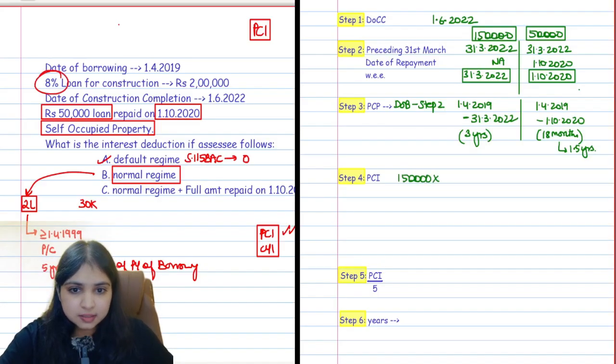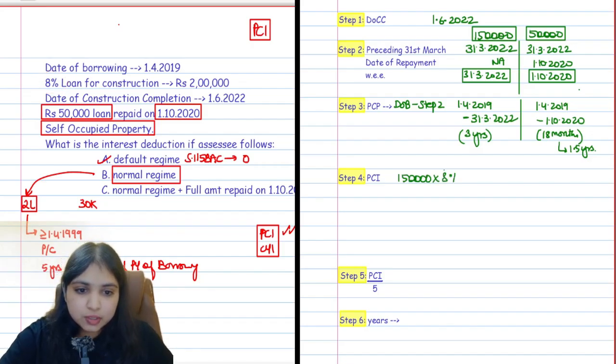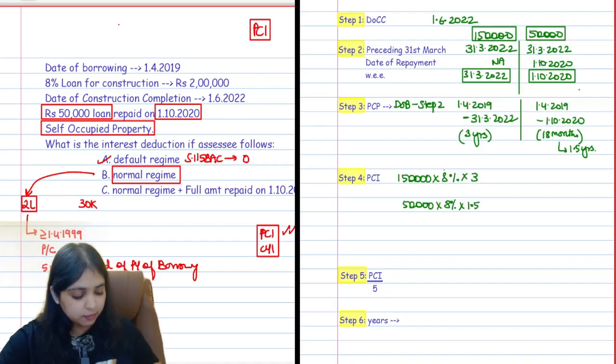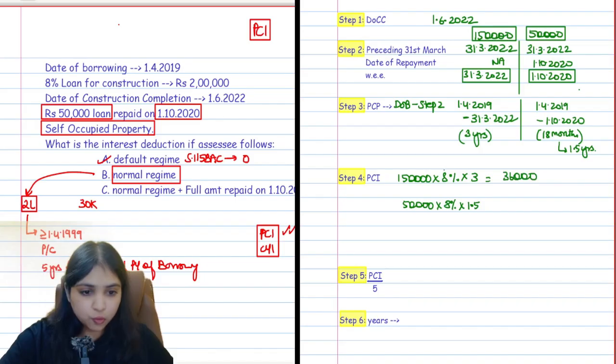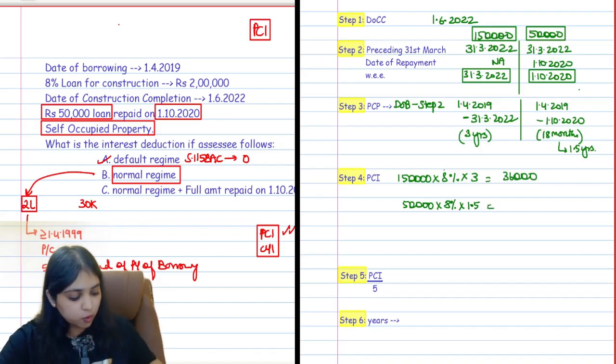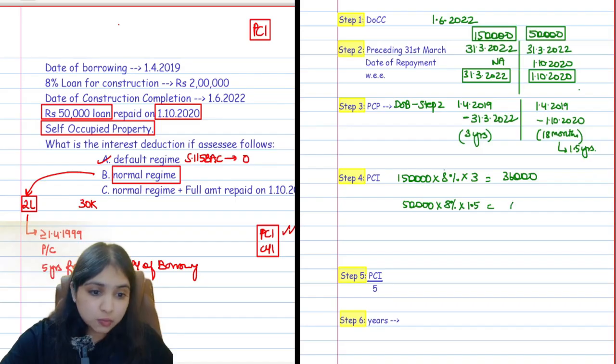The interest rate is 8% in my question. So, 1,50,000 into 8% into how many years? What's the pre-construction period? 3 years. And for this 50,000 loan, 50,000 into 8% into 1.5 years. If I do the math, it will work out to 36,000 for the 1,50,000 loan, and for the 50,000 loan, it's going to be 6,000 rupees. So your total pre-construction interest is going to be 42,000 rupees.